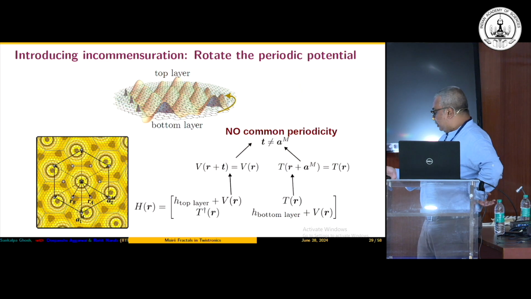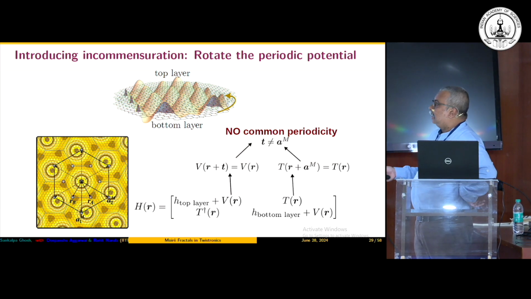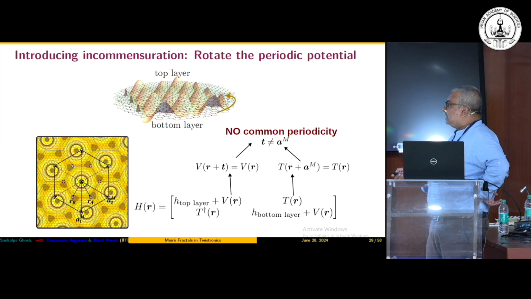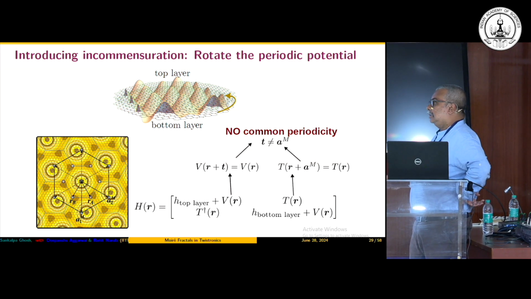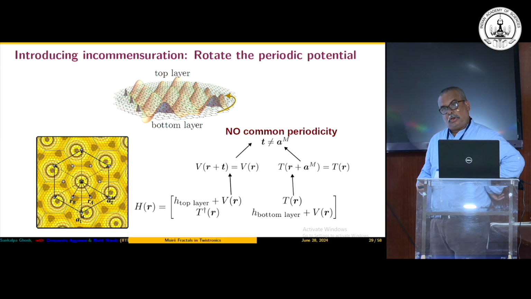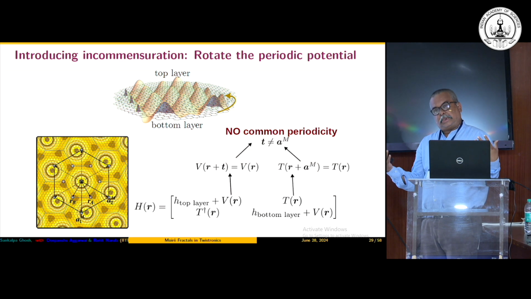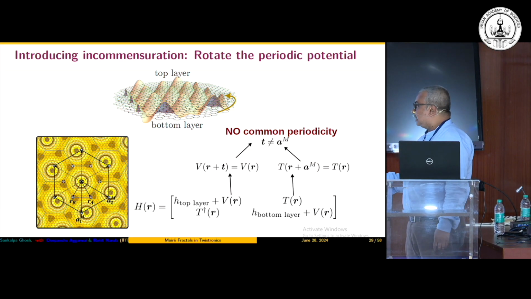To make things more interesting, let us do the following. We consider again a Moiré potential having the same periodicity, but we rotate it compared to the original structure. The moment you do this, there is no common periodicity. Incommensuration sets in. And we would like to have some incommensuration, because we know that if there is incommensuration in a quantum mechanical system, it provides a lot of interesting things. So in this case, we are also going to see what it does.